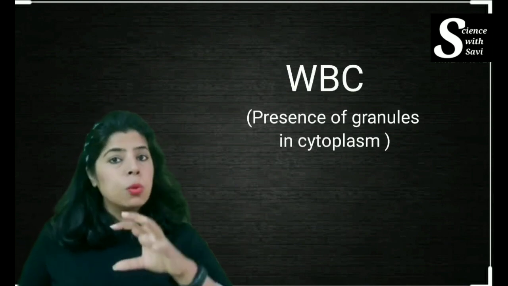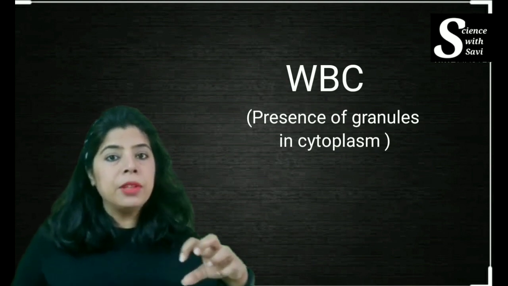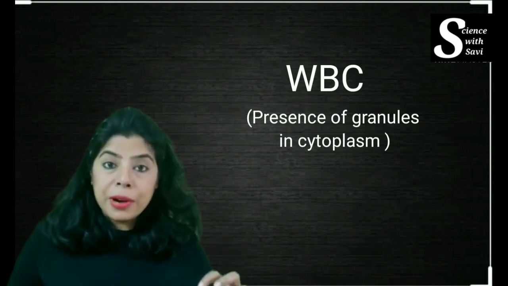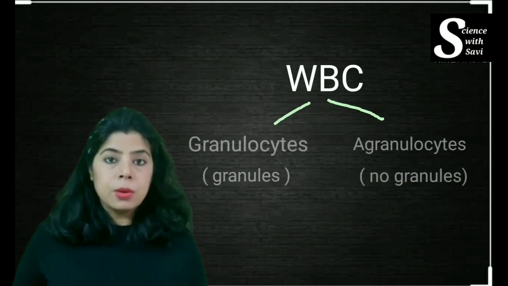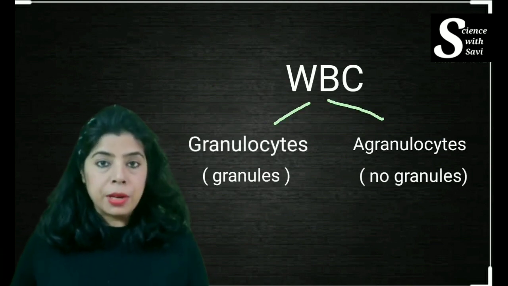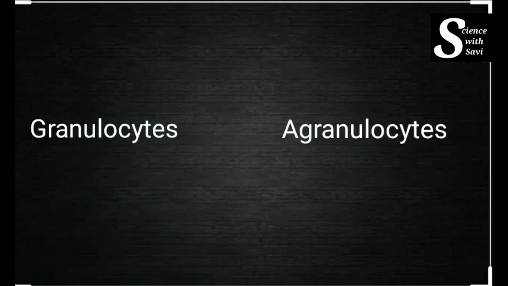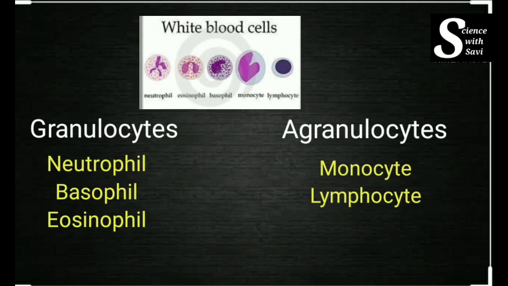Now, these white blood cells can again be divided into two types depending upon the presence of some granules in the cytoplasm. One set where the cytoplasm has the granules are called the granular leukocytes, or granulocytes. Neutrophil, eosinophil and basophil come under the granulocytes. That is, they have some granules present in the cytoplasm. These granulocytes have a very important role in fighting infections.